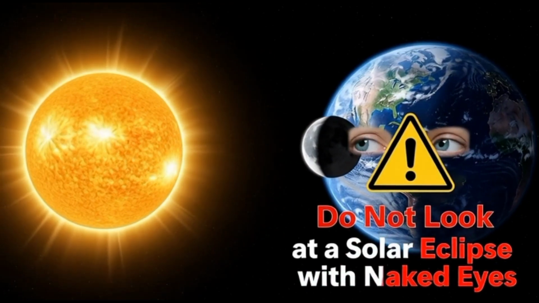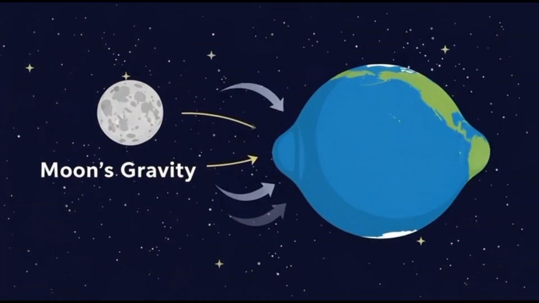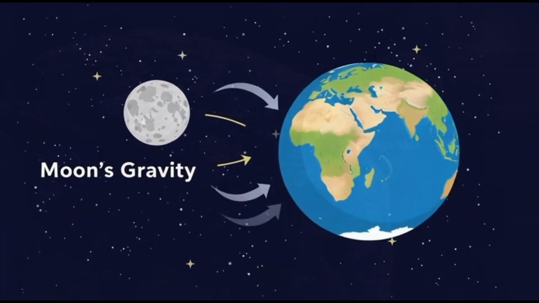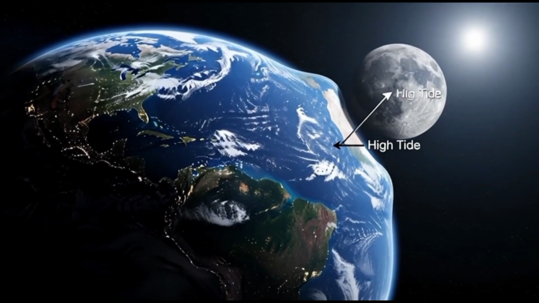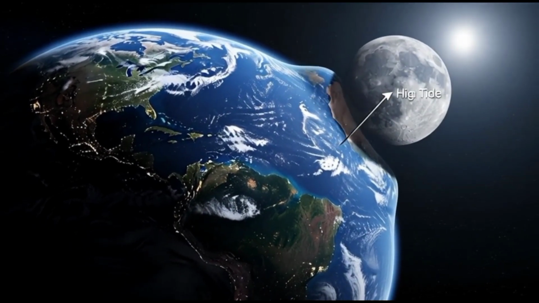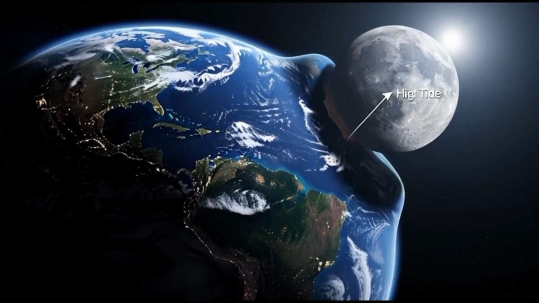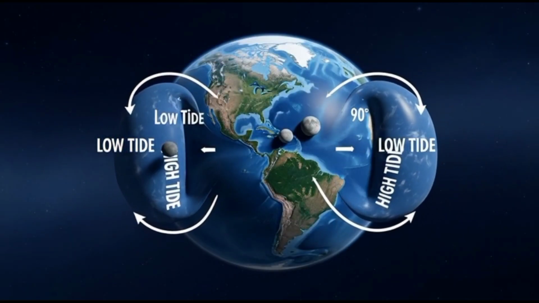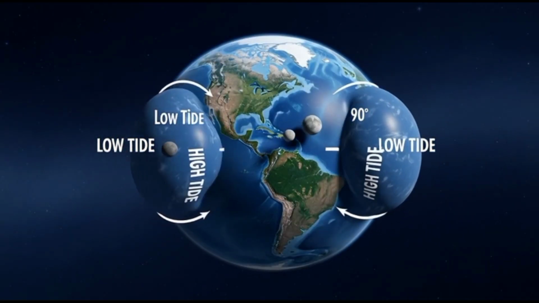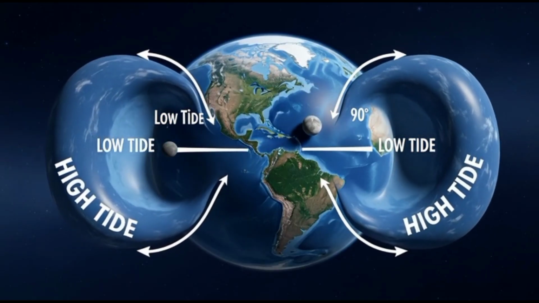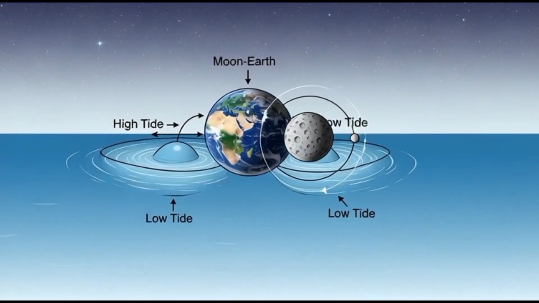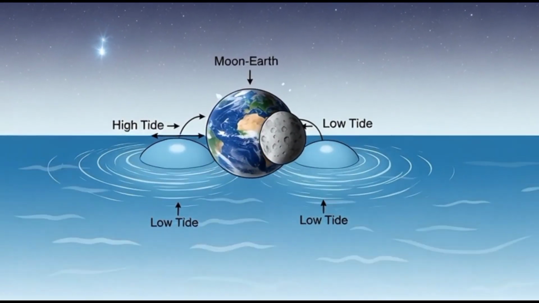Although the Moon's gravity is very weak, it has an effect on the Earth. It pulls the waters of the seas and oceans of the Earth, causing tides. Since the Moon is closer to the Earth than the Sun, the Moon's pull on the water is stronger than that of the Sun. The water of the seas and oceans on the side of the Earth facing the Moon is attracted upwards. This attraction causes high tides. In the areas between the two high tides, the water forms low tides.